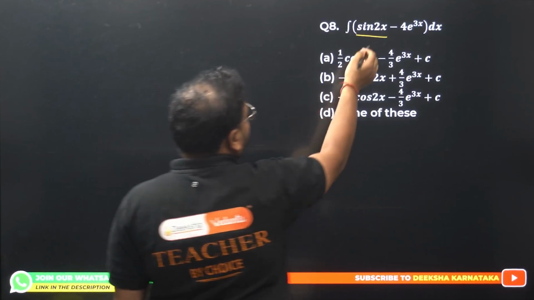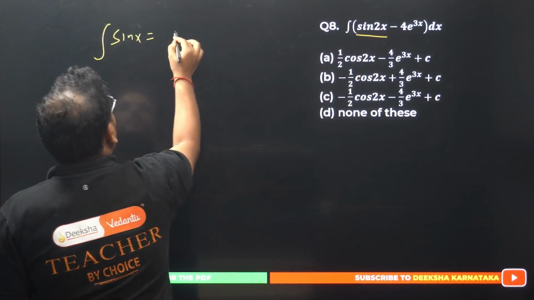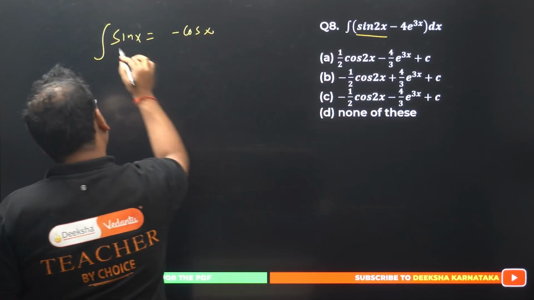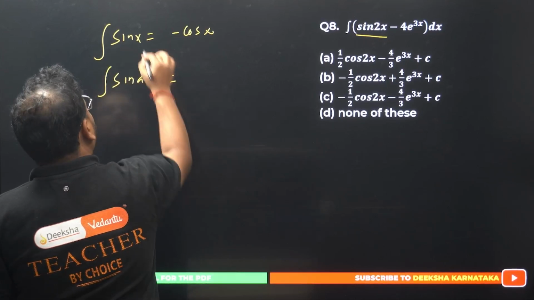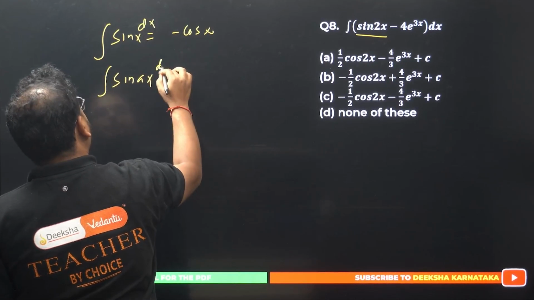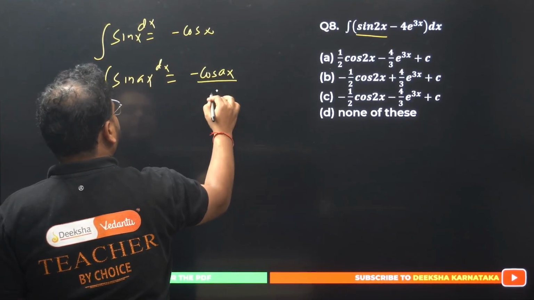Whenever you have integration of sin x, what's the answer going to be? Minus cos x. But if you have integration of sin ax dx, answer becomes minus cos ax divided by a.